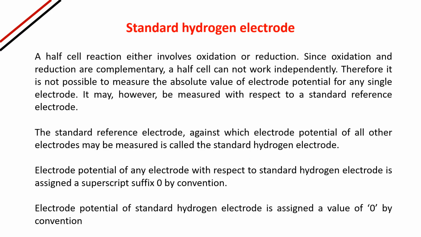A very interesting thing, standard hydrogen electrode. A half cell reaction either involves oxidation or reduction. Since oxidation and reduction are complementary to each other, a half cell cannot work independently. If there is an oxidation half cell, there must be a reduction half cell. But suppose we are having only one half cell, then the electrode potential cannot be measured for that single half cell. Therefore, it is not possible to measure the absolute value of electrode potential for any single electrode.